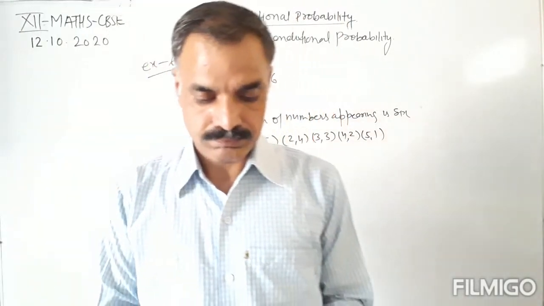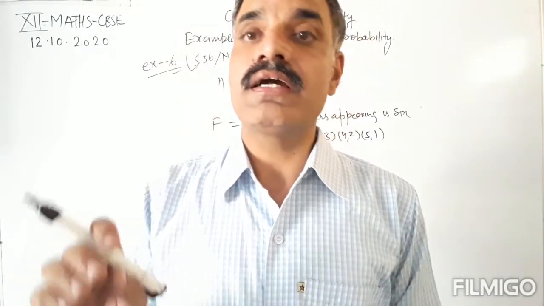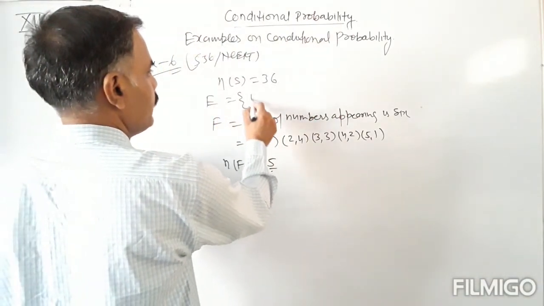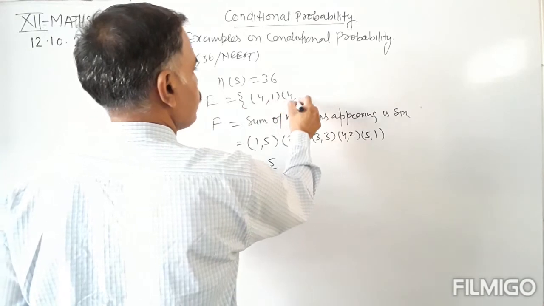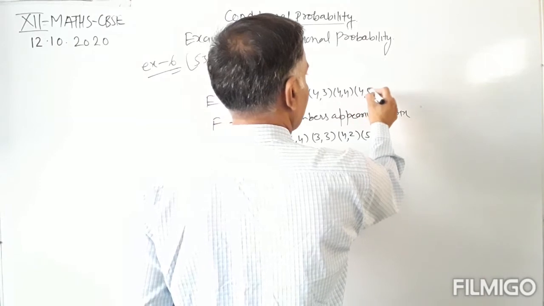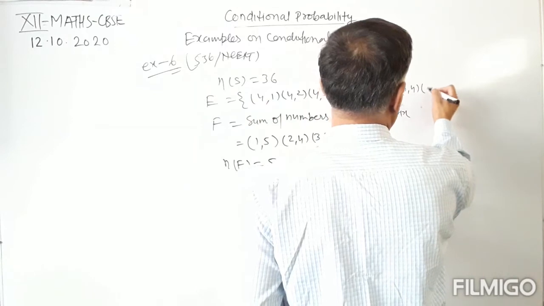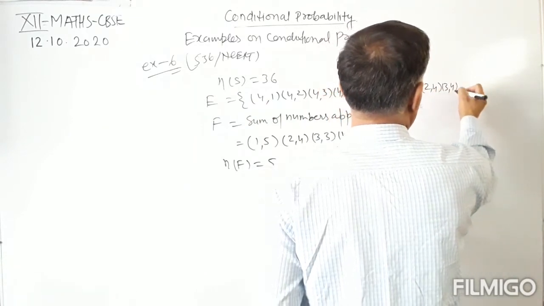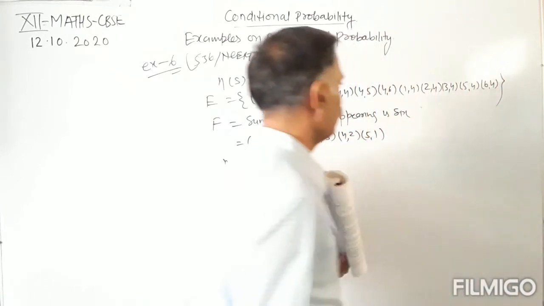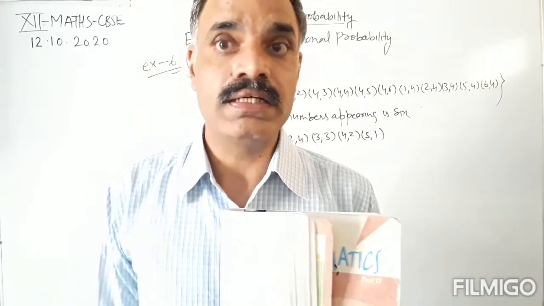Now we have to find the conditional probability that number 4 has appeared at least once. So E is that 4 has appeared at least once: (4,1), (4,2), (4,3), (4,5), (4,6), and so on. 4 has appeared at least once, either on the first die or on the second die.